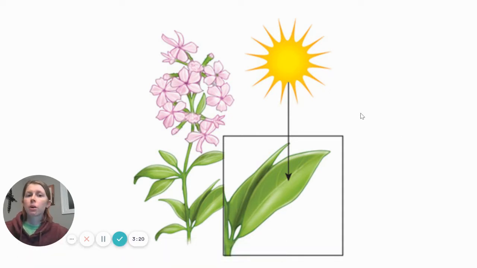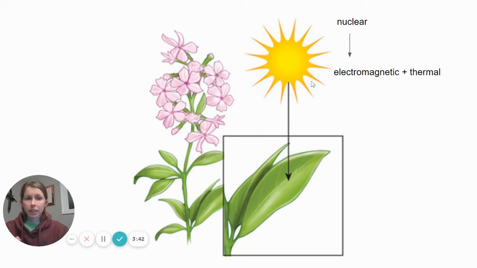If you think back, okay, what kind of energy do we need to think about in the sun, right? So it's the fusing and the fission of the nucleus of atoms, or nuclear energy. And those reactions in the sun are so powerful. Remember, it's like a bunch of atomic bombs in the sun, and those release two kinds of energy: electromagnetic, or light energy, and thermal, which is heat energy. And yes, plants use thermal energy.